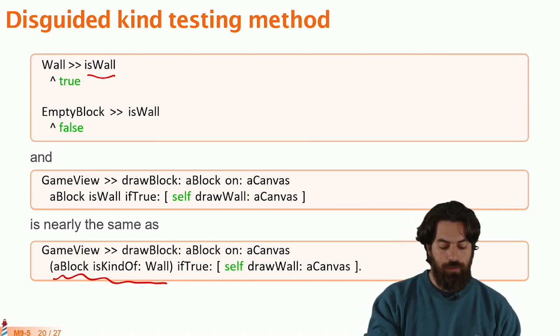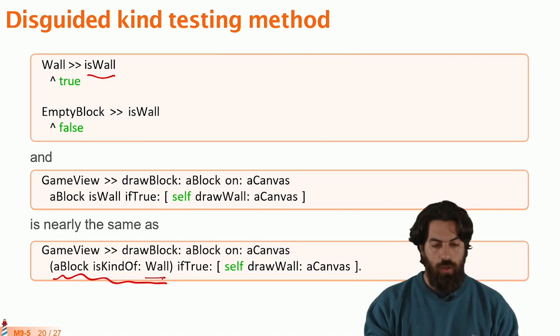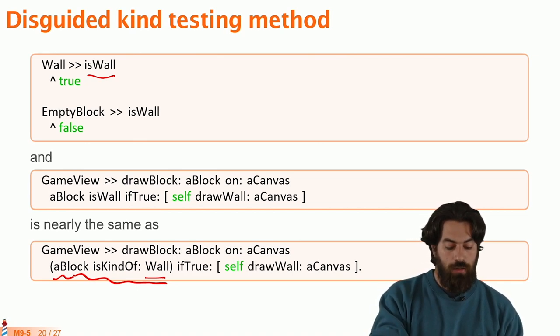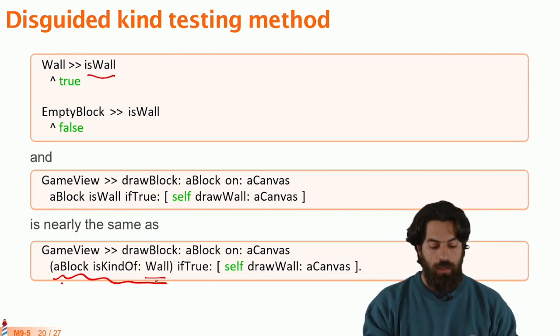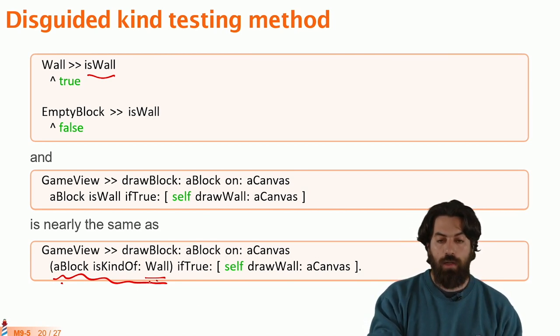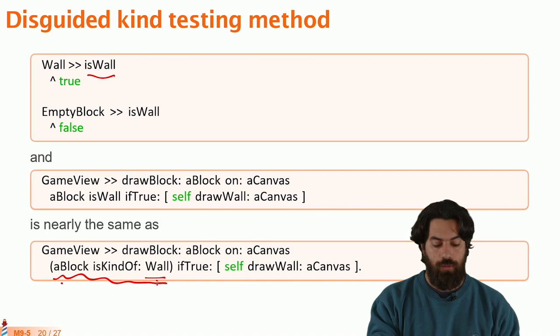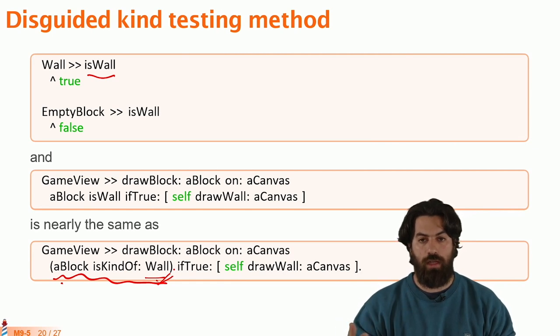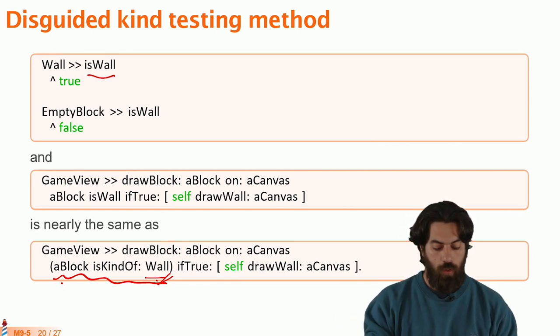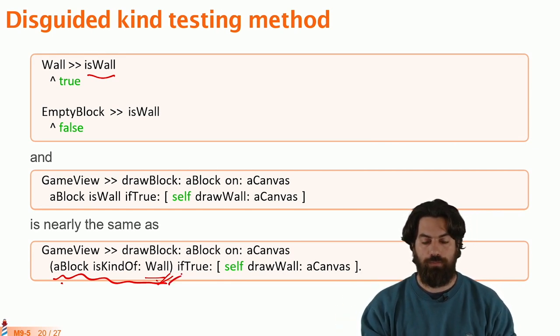One of the bad parts of this is that this code requires the block to be an instance of a wall, so it cannot work with other kinds of walls. All the walls that we implement need to inherit from wall. Otherwise, we cannot add new kinds of walls that are not part of the same hierarchy, and this test will be false.